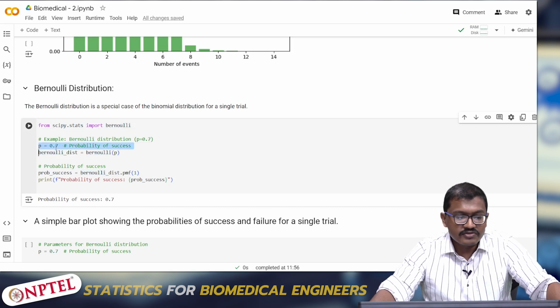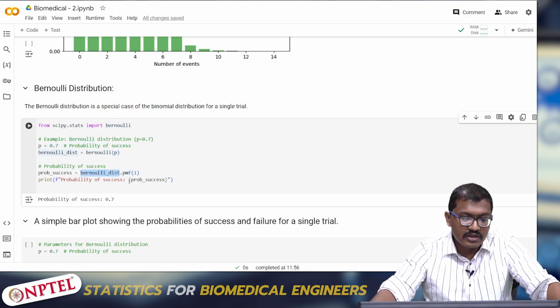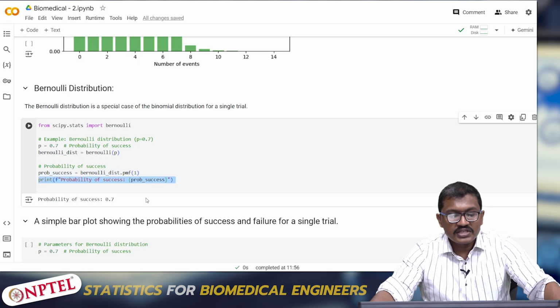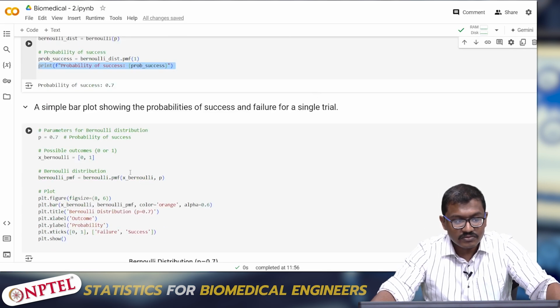I'm giving a probability of success to be 0.7. I'm calling the Bernoulli function, and I'm calling the mass function inside the Bernoulli. I'm giving an input of 1. I'm checking what is the probability of success for a value of 1 for a single trial. So it is saying the probability is 0.7.